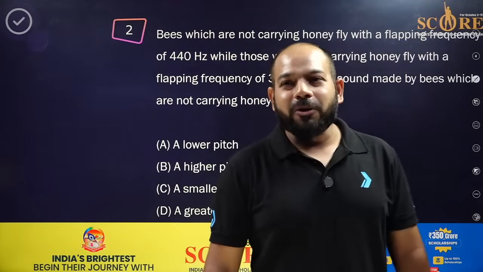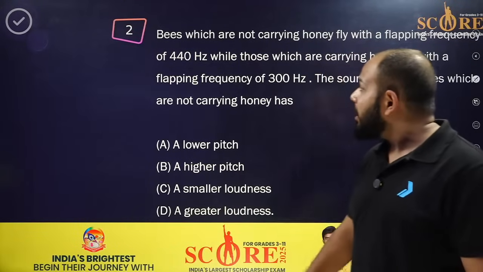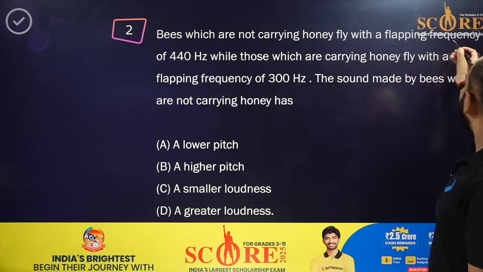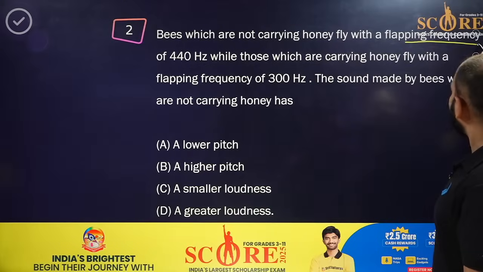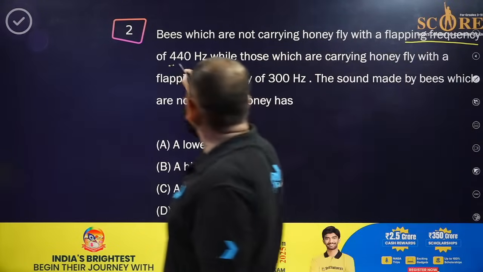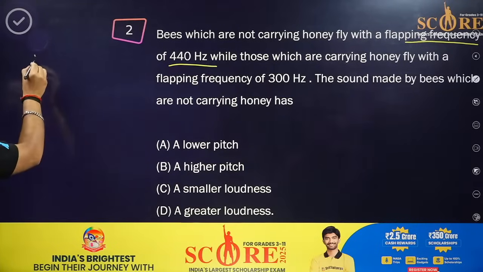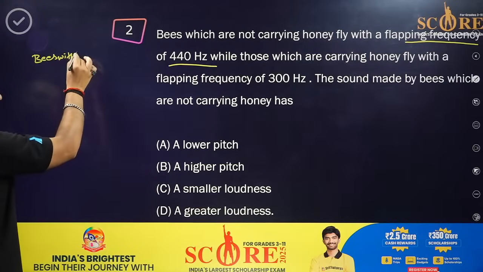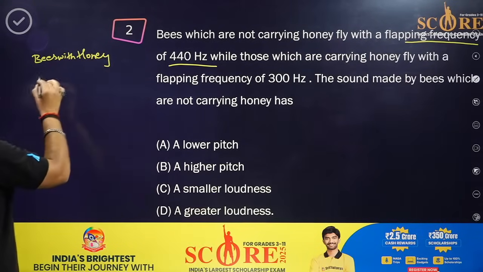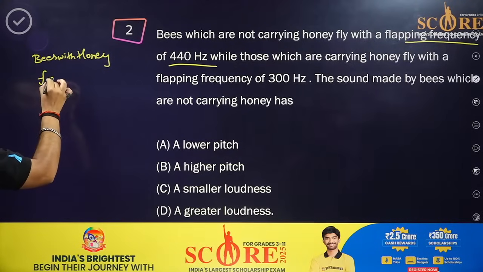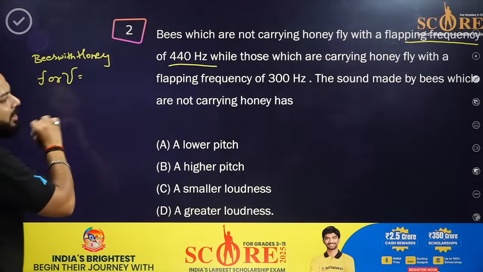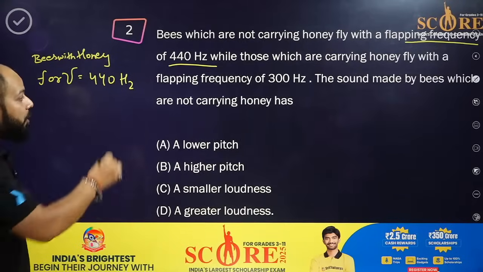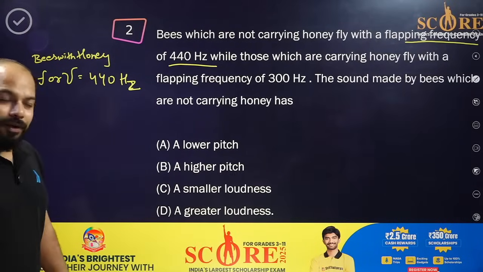Let's move to question number 2. As you can see on the screen, bees which are not carrying honey fly with a flapping frequency of 440 hertz. So let's write it here once. Bees without honey having frequency, you can write f or nu also, and that will be 440 hertz. Hertz is the unit of frequency, everyone.